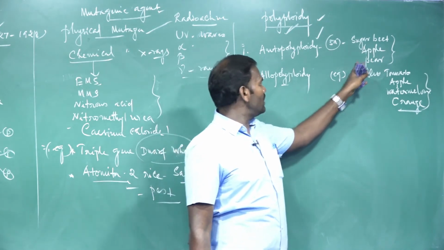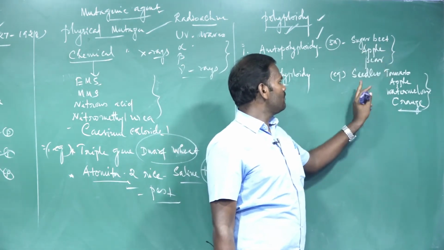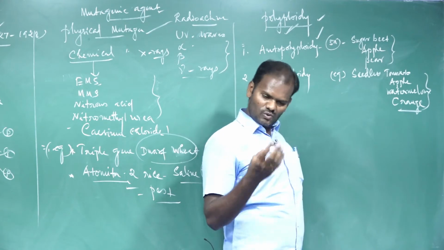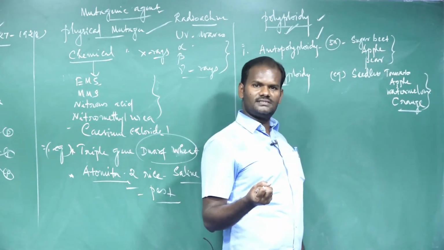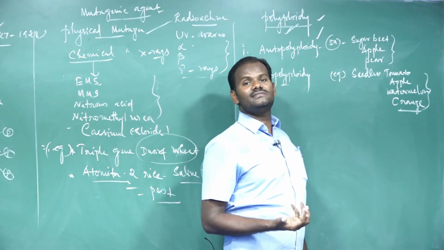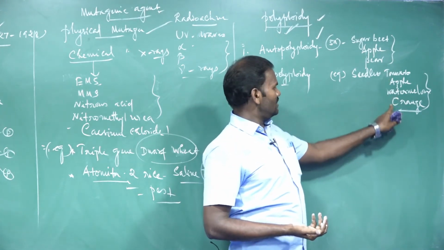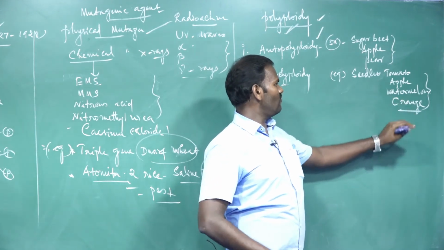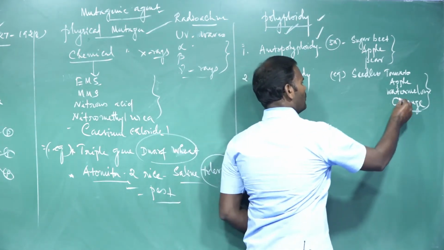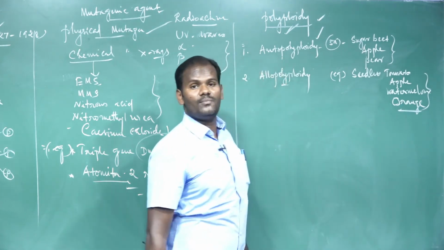Autopolyploidy has been reported in sugar beet, apple, pear. As a result, they increase root size, edible seed size, fruit size, sugar content, everything gets increased. So these are the examples: tomato, seedless tomato, apple, watermelon, and orange have been reported as autopolyploidy.